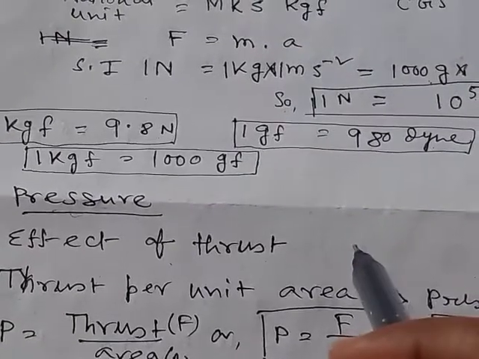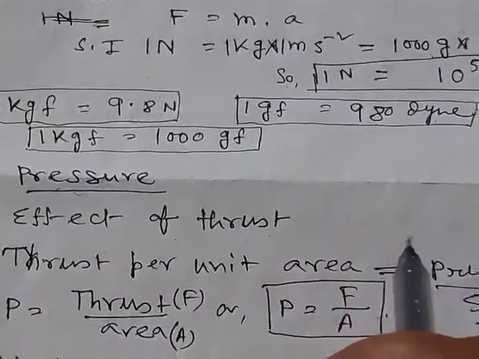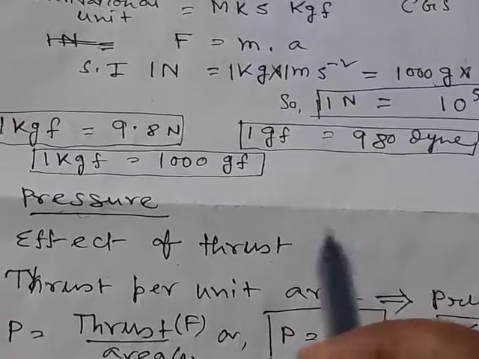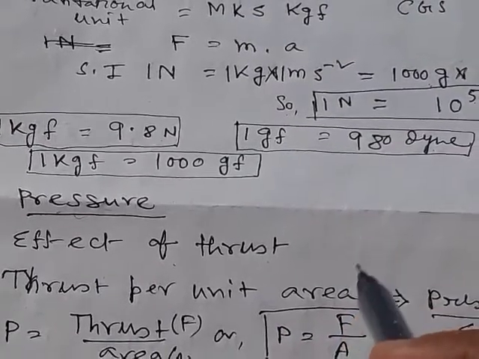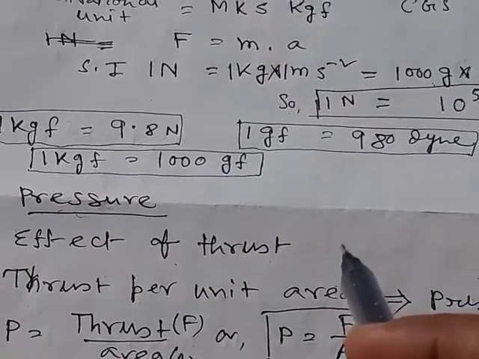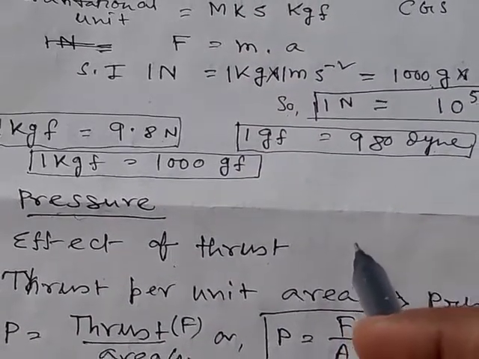But if you lie on the sand, then your body will not sink into the sand. Why? Because in the first case, when you are standing, the effect of thrust is higher.